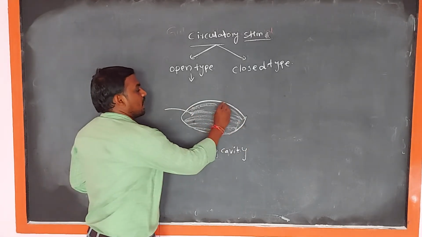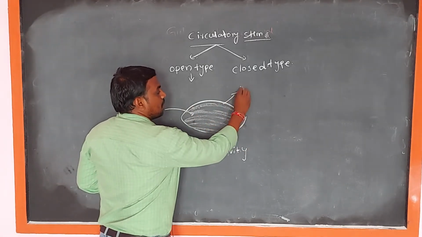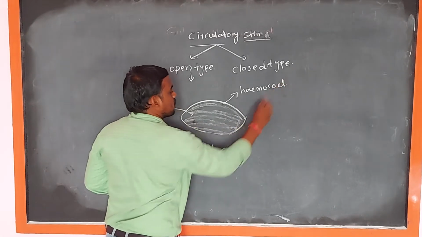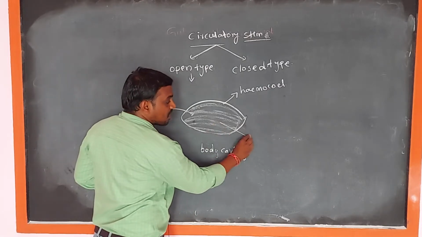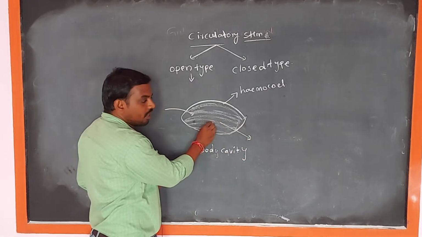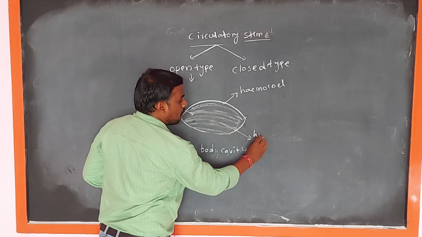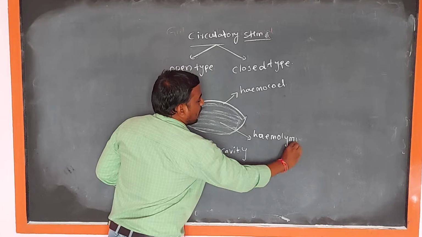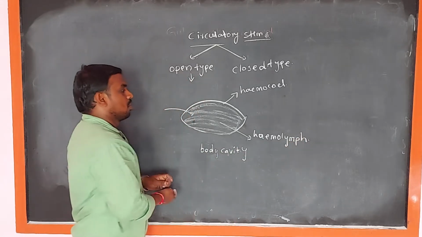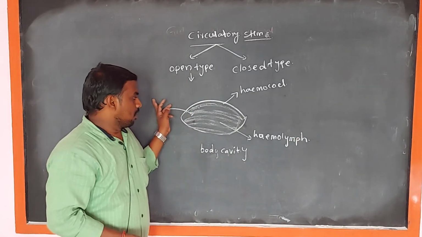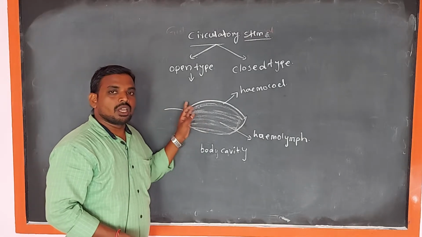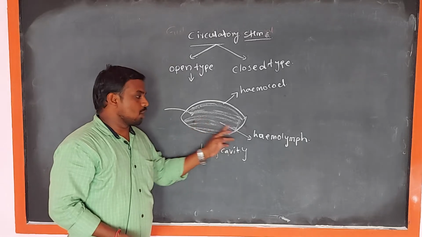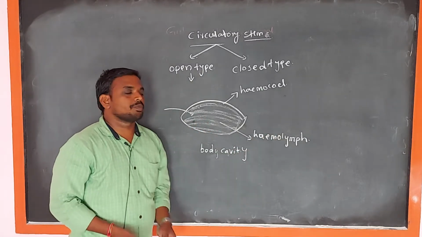The body cavity or empty space is called the hemocoel, and the fluid, the blood, is also called hemolymph. So the blood directly passes into the empty space or hemocoel.